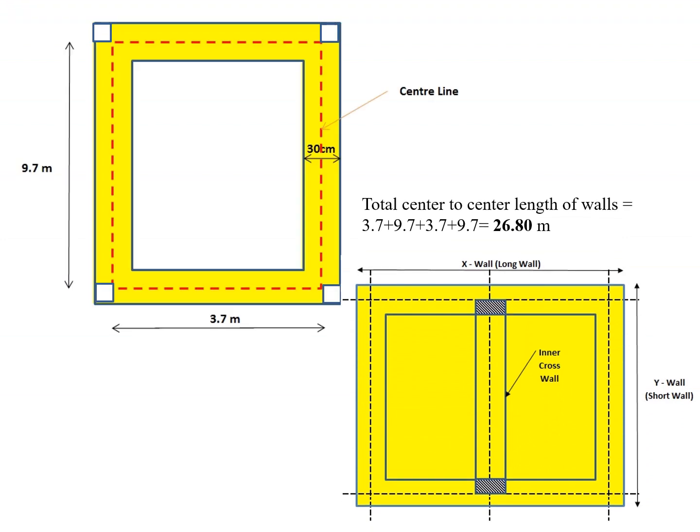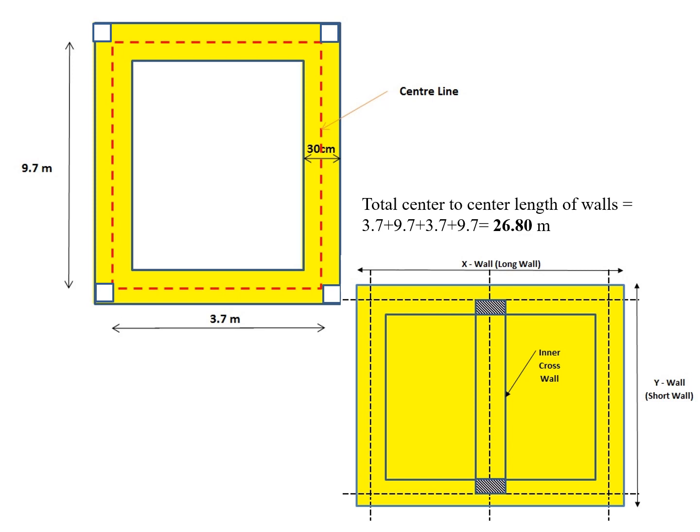Now just take a case. For example, take the left hand side top image. I'm having a room with a dimension of approximately 10 meter by 4 meter. So what is the first step of the center to center line method? I need to calculate the total center line length. So I have drawn a center line throughout the walls.